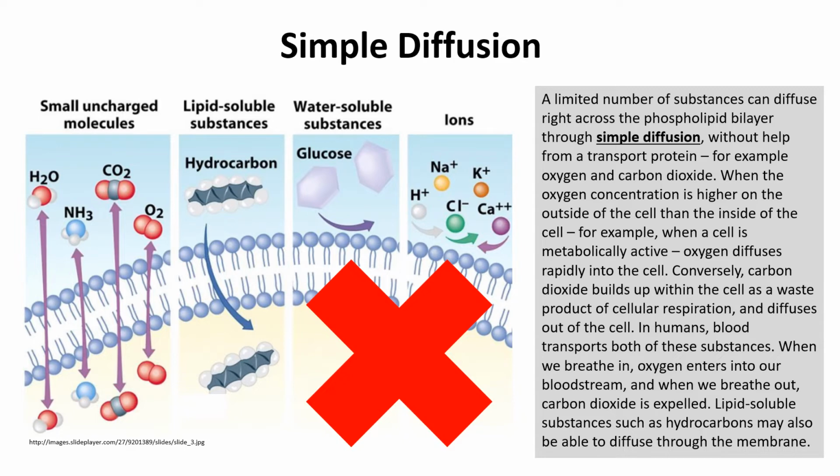Conversely, carbon dioxide builds up within the cell as a waste product of cellular respiration and diffuses out of the cell. In humans, blood transports both of these substances. When we breathe in, oxygen enters into our bloodstream, and when we breathe out, carbon dioxide is expelled. Lipid-soluble substances such as hydrocarbons may also be able to diffuse through the membrane.